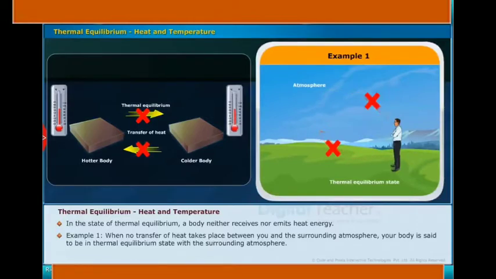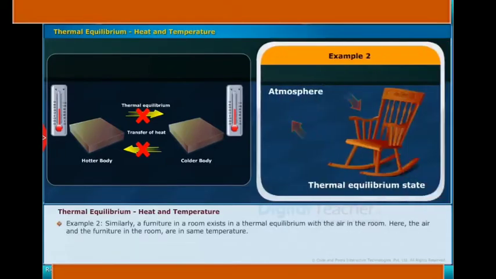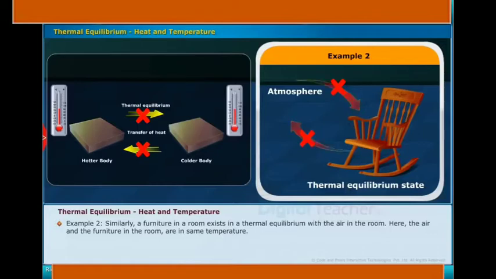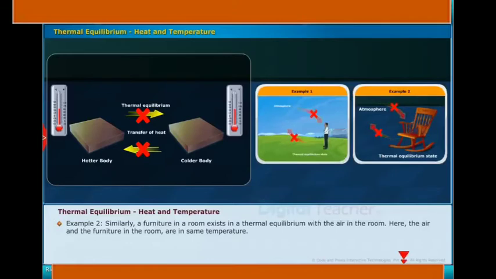Example, when no transfer of heat takes place between you and the surrounding atmosphere, your body is said to be in equilibrium. Example 2. Similarly, a furniture in a room exists in thermal equilibrium with the air in the room. Here, the air and the furniture in the room are at the same temperature. These are the examples of thermal equilibrium states.